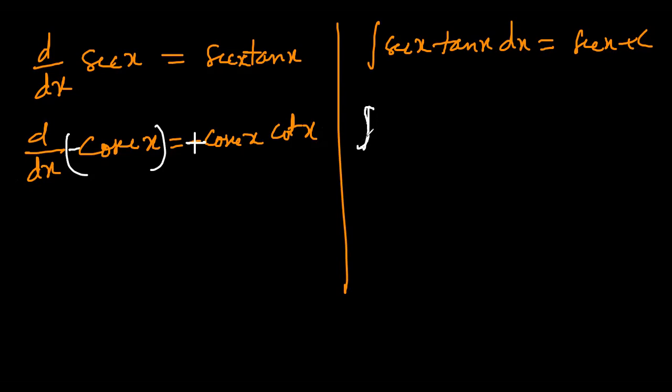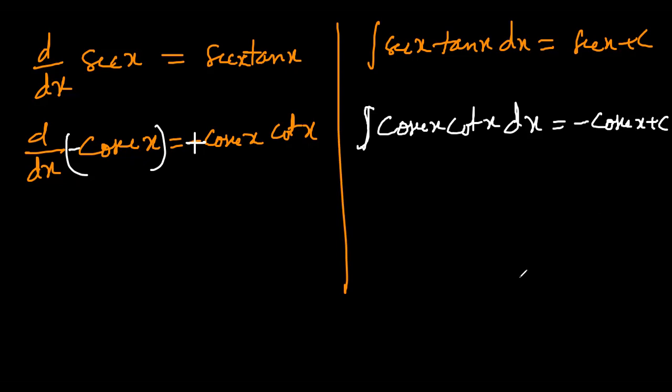Integration of cosec x cot x dx should be equal to negative cosec x plus c.